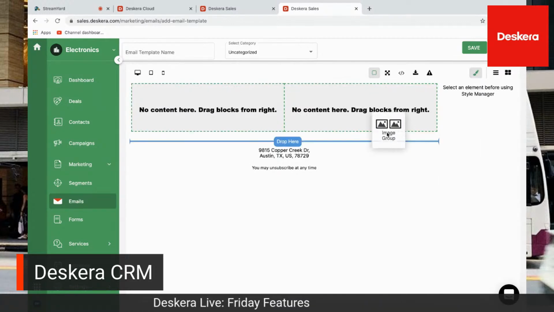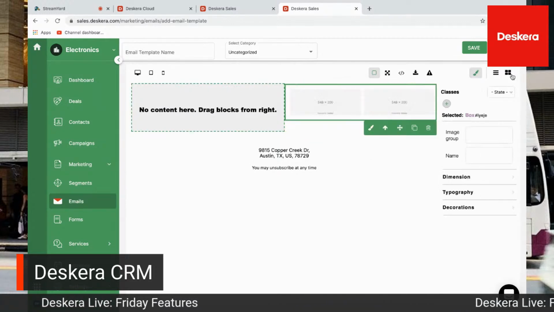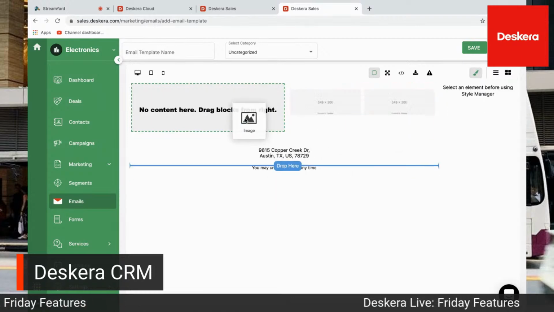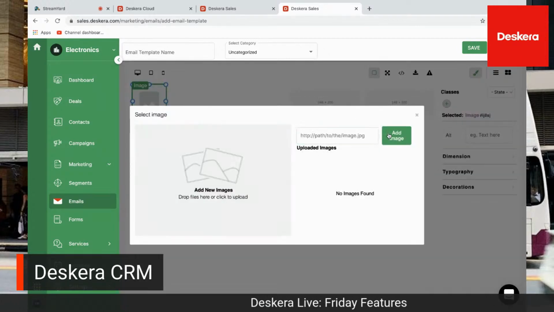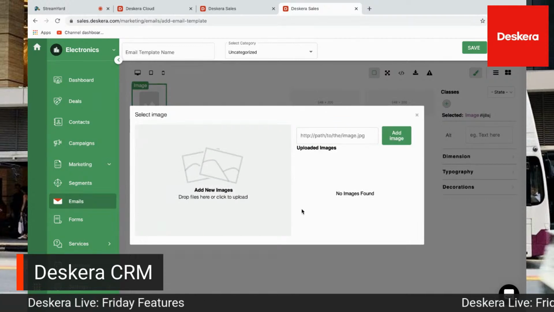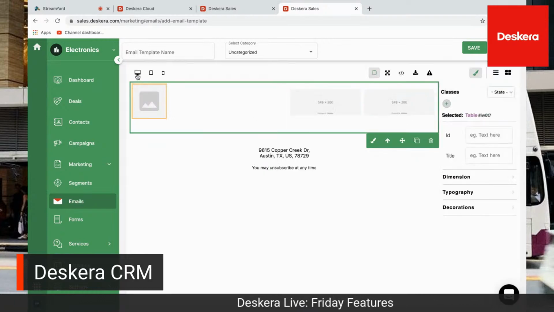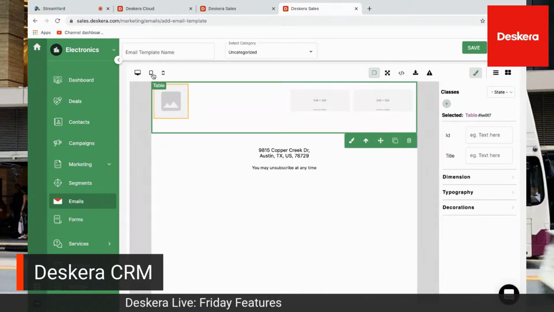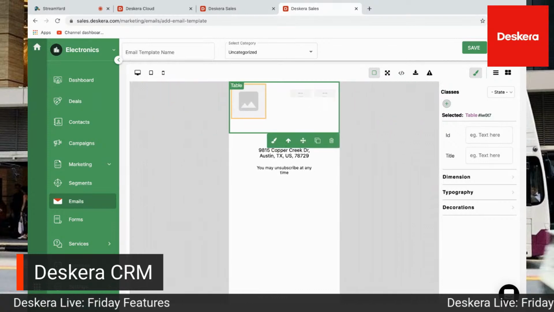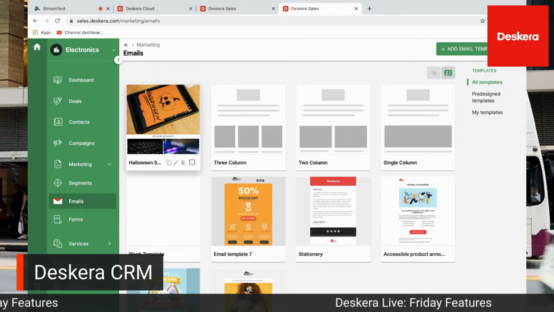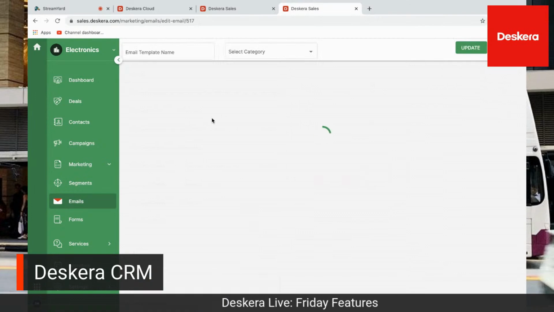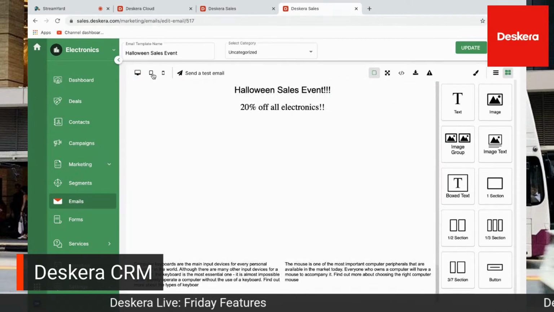I can drag image groups here if I want to. I can just drag an image here, for example, and then I can just add an image. Click here, add an image, or I can just drag and drop an image in here as well. And then I can see what it looks like on the PC, the tablet, or the mobile app. I also can click on these, and I can also click edit if I want to. I can see the information here as well.